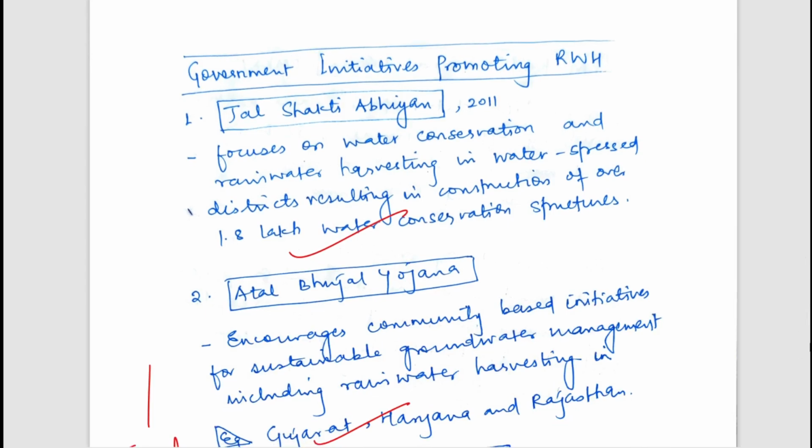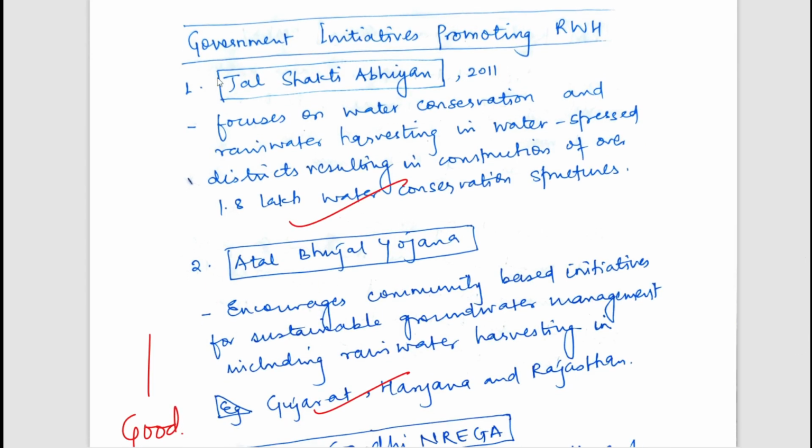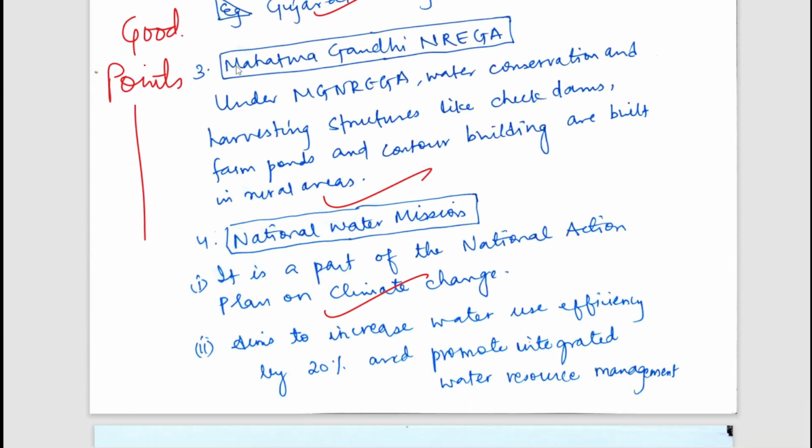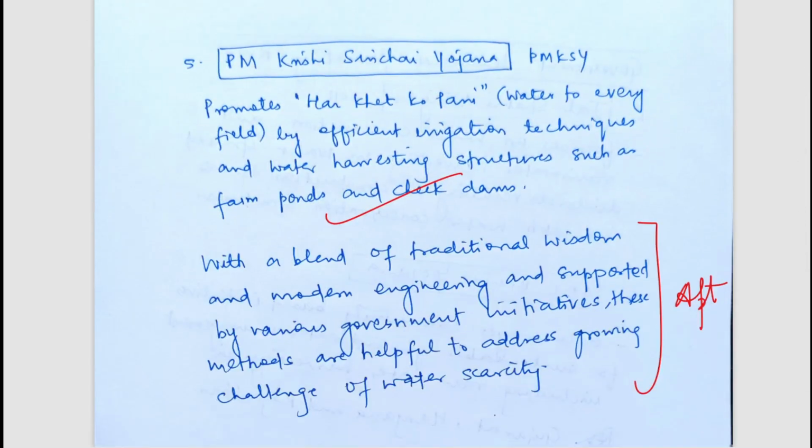Now, what are the government initiatives? Some of the important government initiatives are Jal Shakti Abhiyan, Atal Bhujal Yojana, and Mahatma Gandhi NREGA, that is MGNREGA. Through MGNREGA, we are also creating structures such as check dams. We are building farm ponds. There are other schemes such as the National Water Mission and Pradhan Mantri Krishi Sinchai Yojana. So these are some of the important schemes which are focusing on water conservation. Now let's move to the next question.